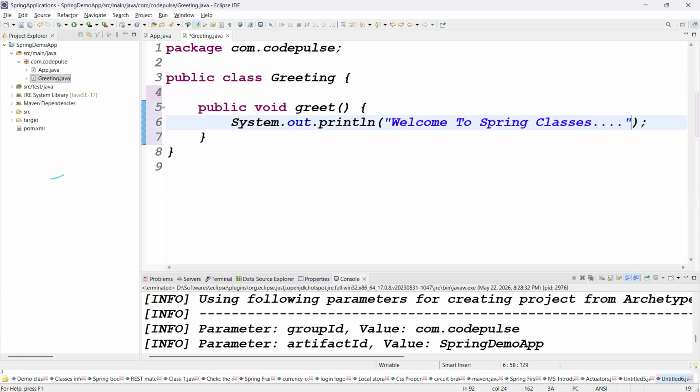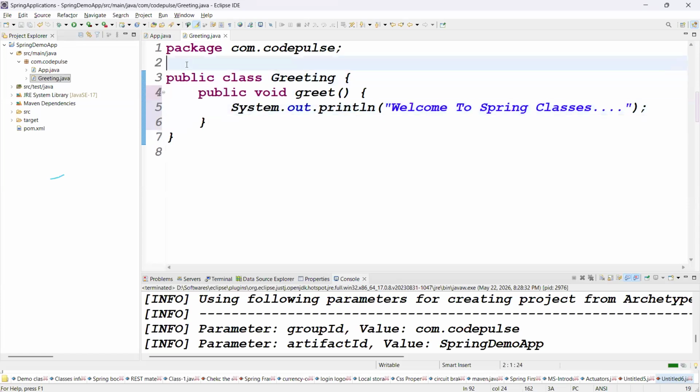Guys, this is my greeting class I taken, right? Exactly. Guys, are you clear now? Yeah, I create the greeting class. Then who create the object for this class? Use IOC container. We should create the object or IOC container should create the object? IOC container should create the object. If IOC container is creating object means what we should do? We should give the information to IOC container, right? How many ways he can give the information to IOC container? Three ways.